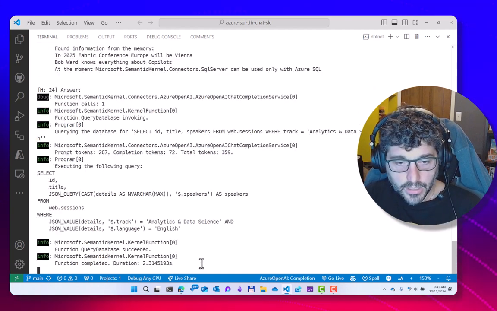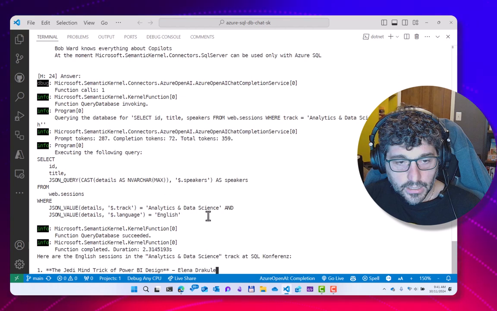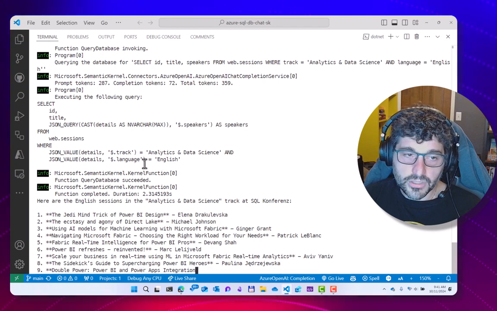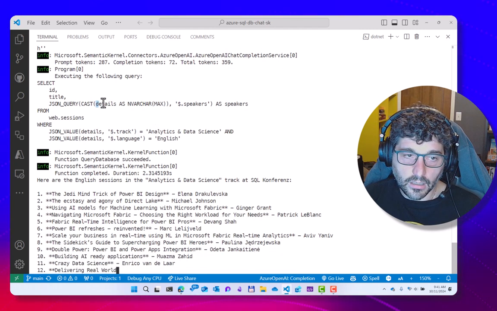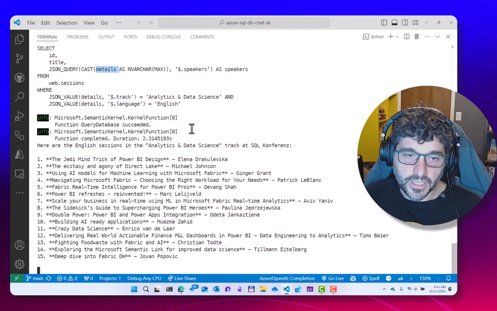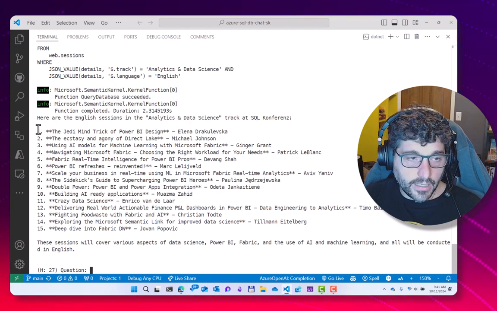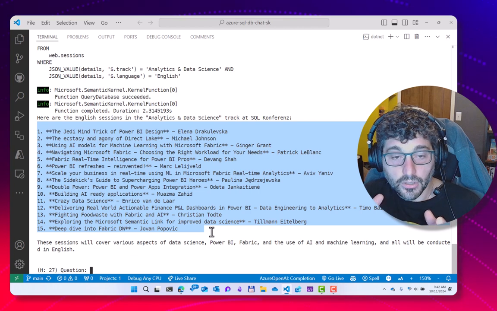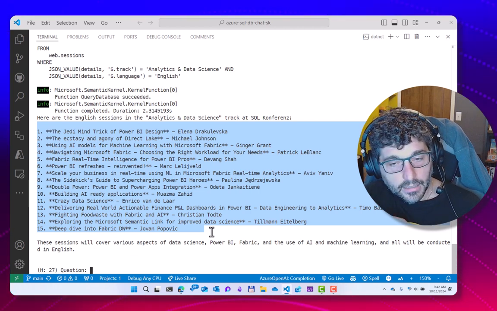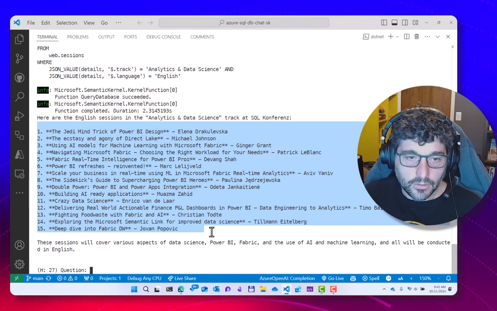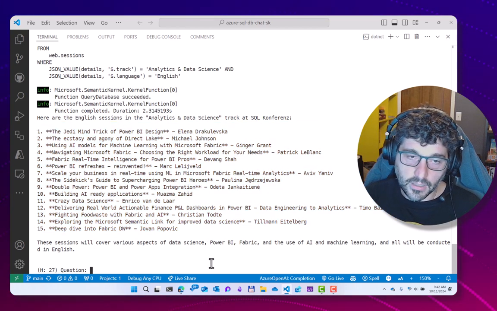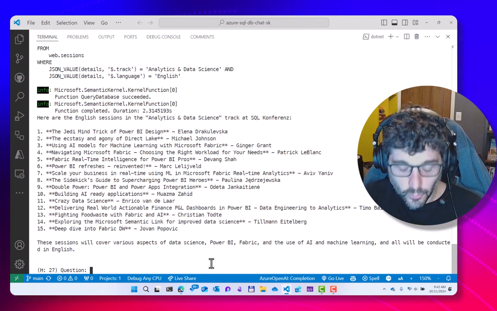Yeah, now it is doing something quite interesting because both the track and the language are saved in a column called details that contains JSON data. And now I only have the list of the English sessions. And as you can see, I was able to move from, again, RAG to NL2SQL in a very natural way. Now let me do the last question. I think it is the most awesome one.